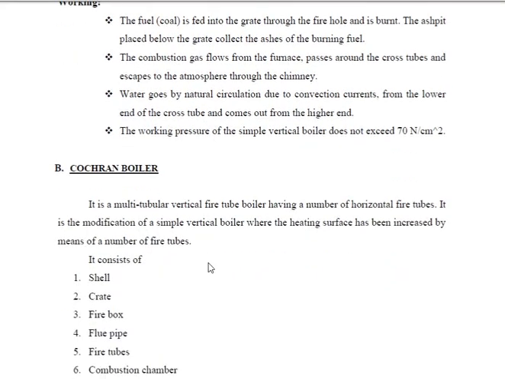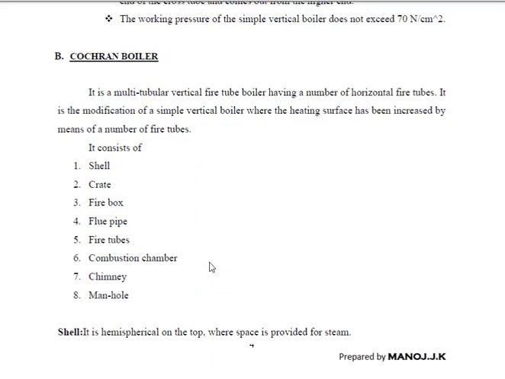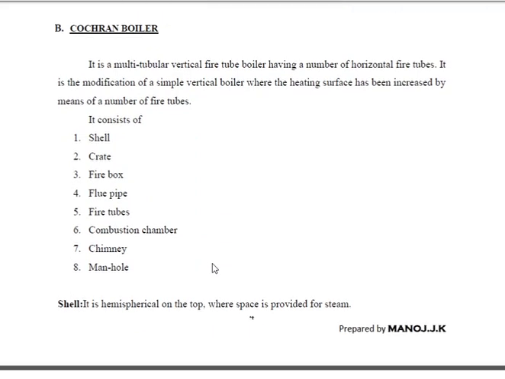The next type of boiler is the Cochran boiler. It is the same as the simple vertical tube boiler. The difference is that in the simple vertical tube boiler there is a single tube, but in the Cochran boiler we have multi-tubular vertical fire tubes, because it is a fire tube boiler.